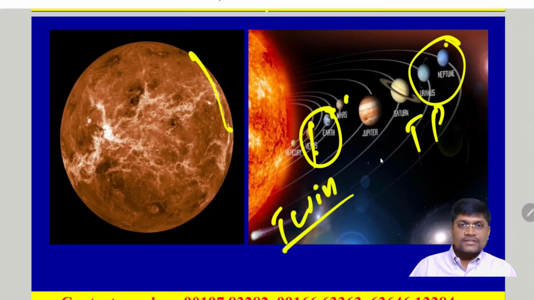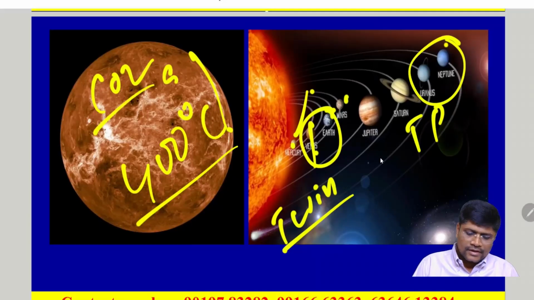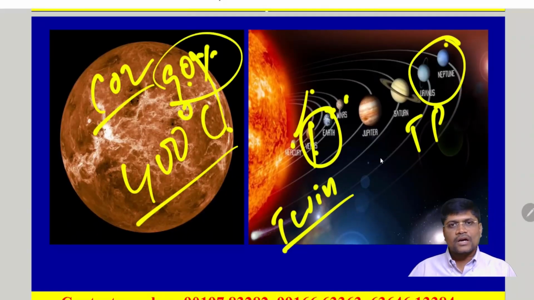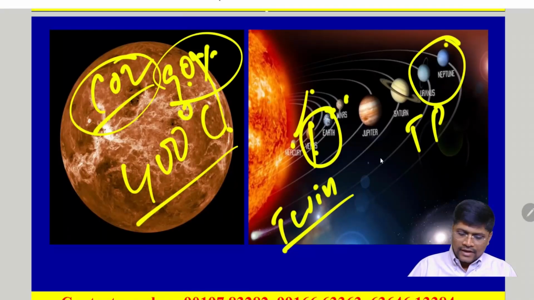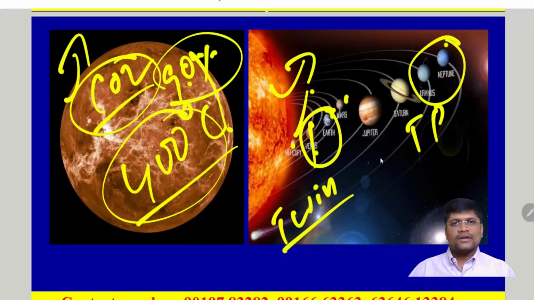Again, Venus is called the brightest planet, the goddess of beauty, because its temperature is 400 degrees Celsius. Why is the temperature very high? Compared to Mercury, it is the second planet. According to the logic, Mercury should have the highest temperature, but in contrast, it is Venus. Why? It is rich in carbon dioxide. Nearly 90% of the Venus atmosphere is made up of carbon dioxide. That's why the carbon dioxide will act as a greenhouse gas. It will not allow the terrestrial radiations of Venus to escape to space. That's why all the heat energy is trapped, so the temperature is around 400 degrees Celsius.